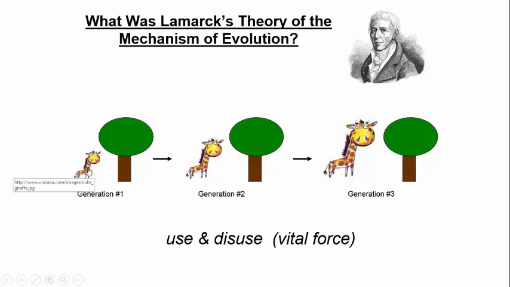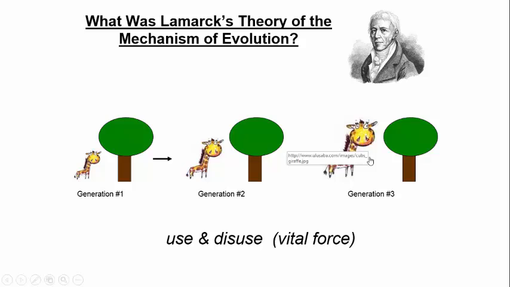He said the giraffe kept reaching higher to get more foliage, more food, and so it kept, basically, straining its muscles in its neck. And he said what happened was because of that, the offspring had longer necks, right? Because it was used. If the giraffes did not use their necks, the opposite would happen. They'd probably shorten over time, right? But he said they used them, so it got longer. This individual reached for more and more food, it got longer, right? Until the giraffes could access all the food that was at their disposal.